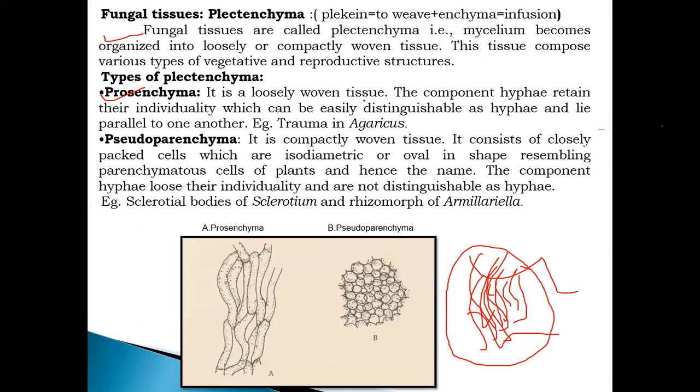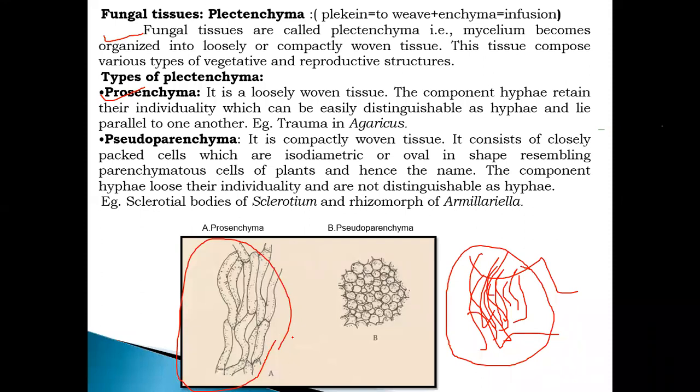The component hyphae retain their individuality, which can easily be distinguished as hyphae and lie parallel to one another. Here in this image, that is called prosenchyma. First, remember this important thing: plectenchyma means the systematic or compact arrangement of the mycelium. When hyphae come in contact with each other, they form the structure that is called plectenchyma.